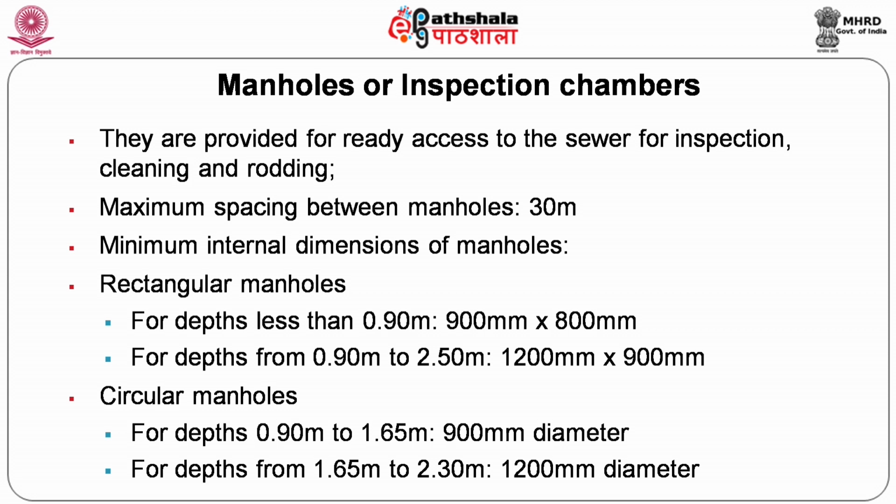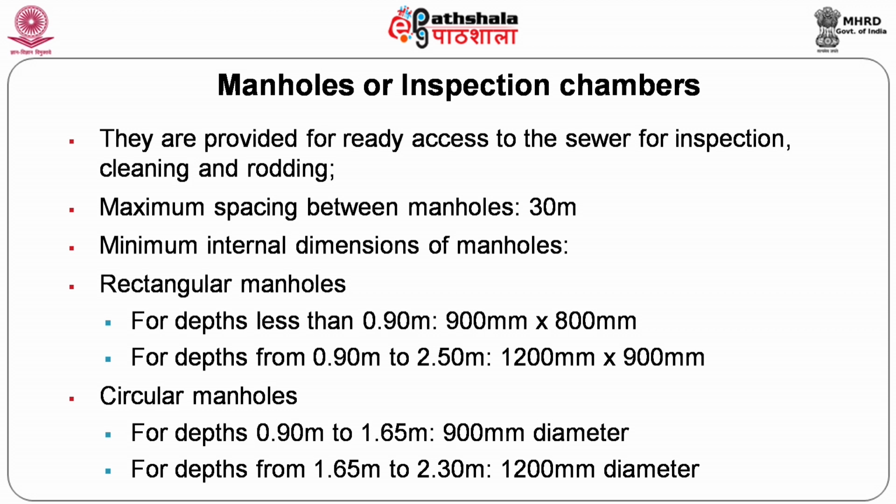Now, the minimum internal dimensions of the manholes. The manholes can be rectangular or circular. When the sewer depth is less than 0.9 meter from the ground, the manhole size should be 900 mm by 800 mm. When the depth is from 0.9 to 2.5 meter, the size of the inspection chamber may be 1200 mm by 900 mm.